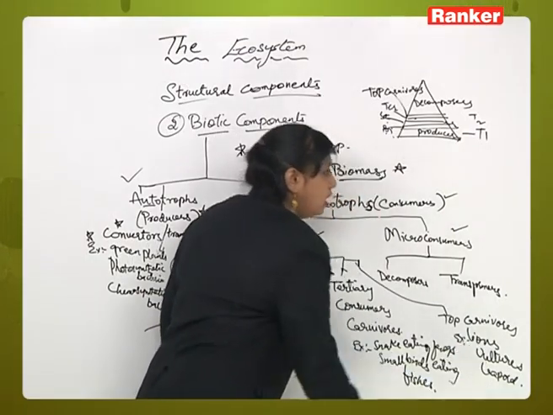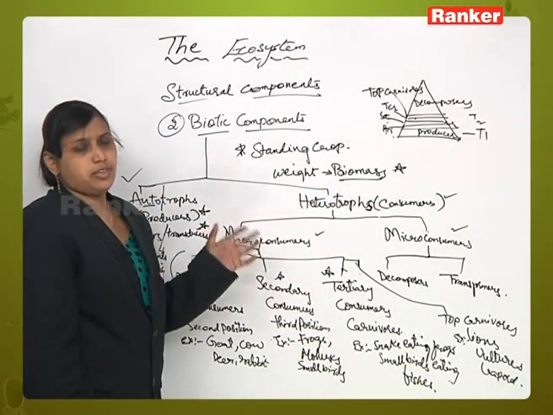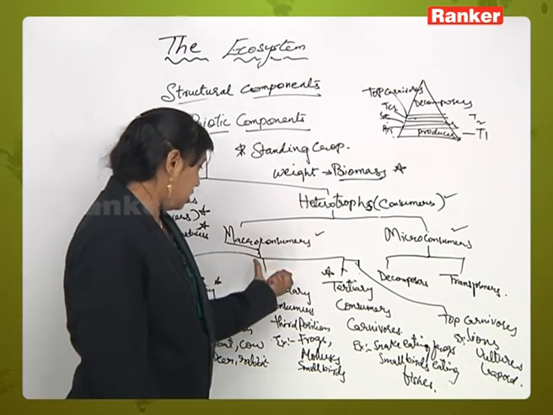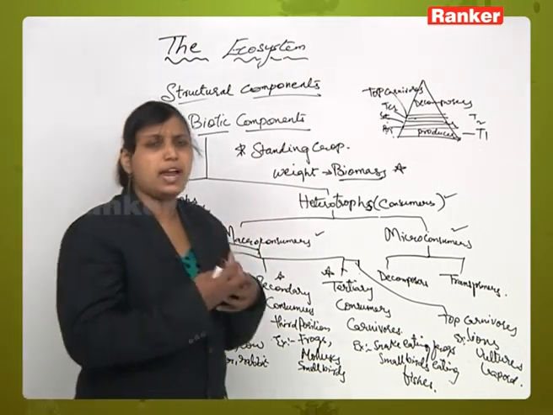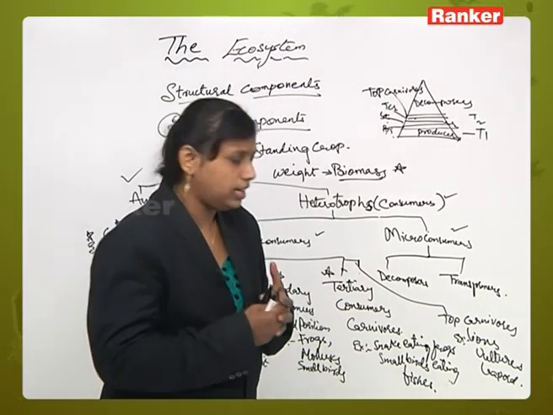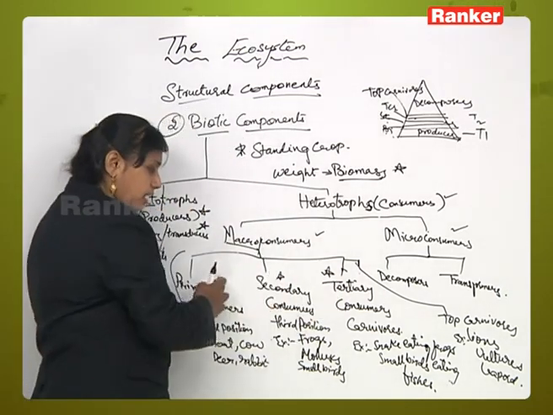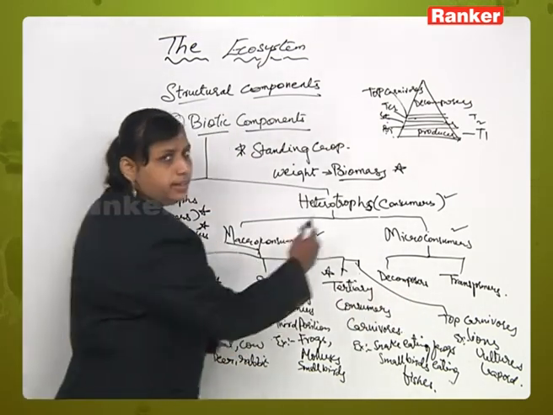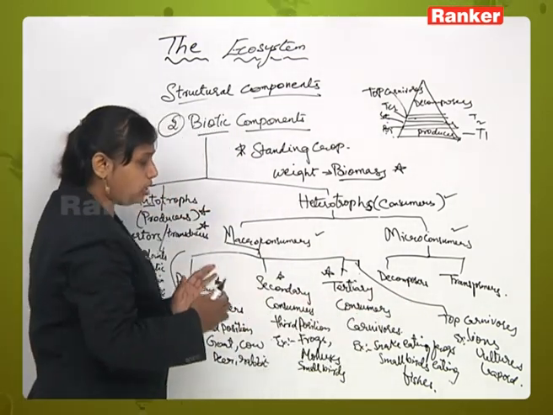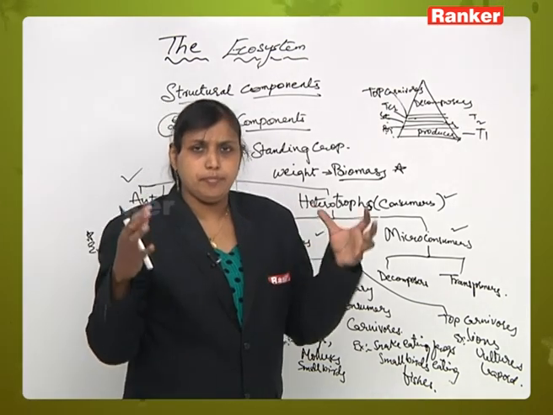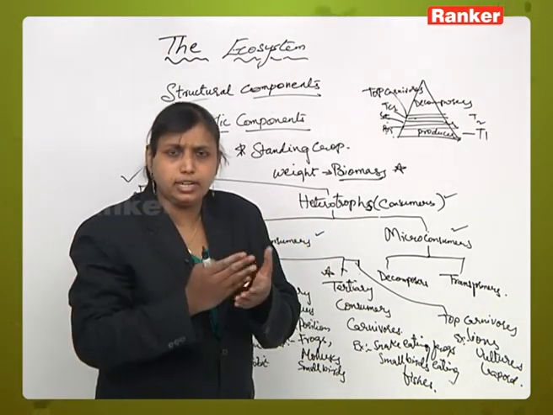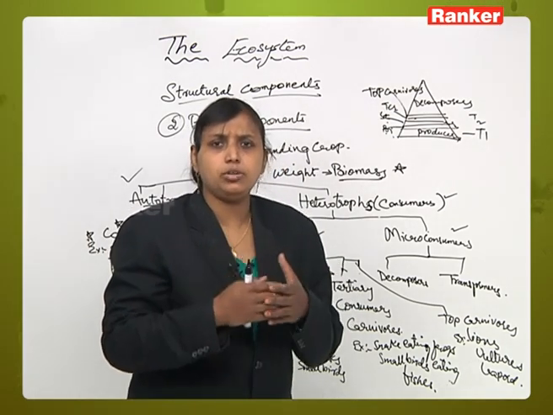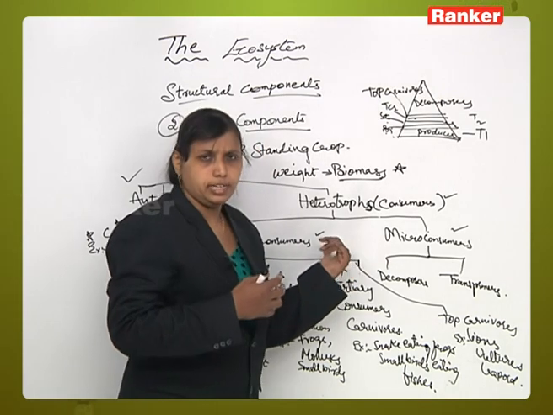Now what is the basic function of consumers here? The basic function is that consumers take plants and animals as their food material. Top carnivores will eat all of them, but are not eaten or killed by any of the three. They take the complex food material, break it down into smaller pieces and digest it so that it can fulfill the nutrient requirement in an ecosystem.